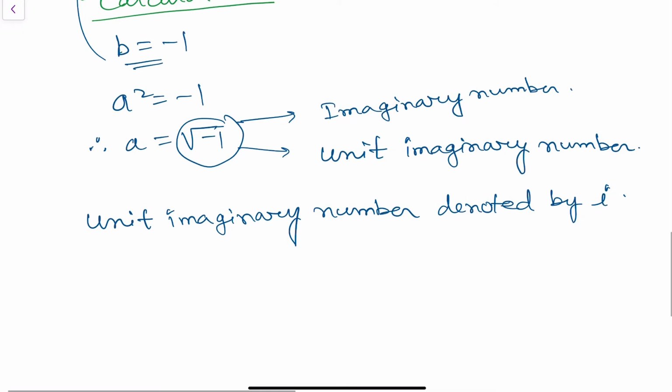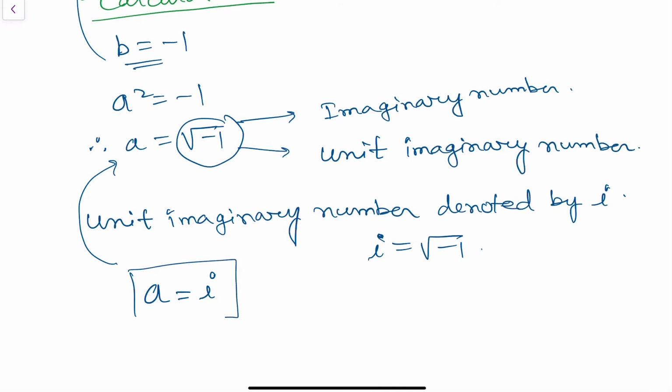So the value of i equals square root of -1. So in this relation, a equals i. Is the basic concept of the imaginary number clear?